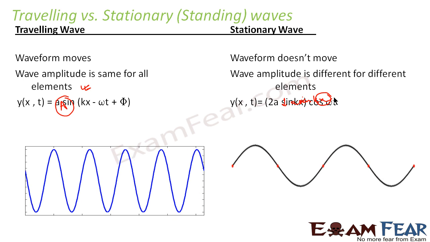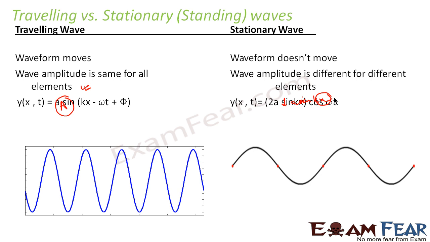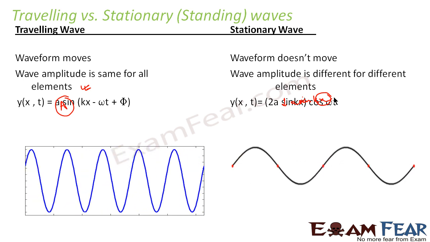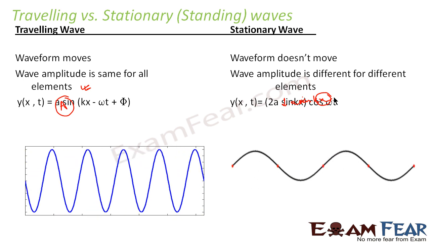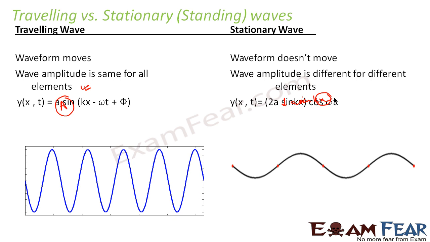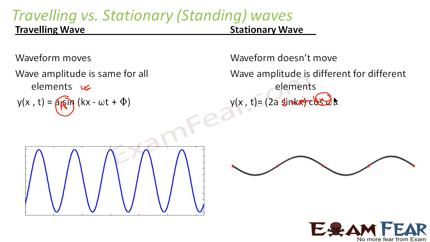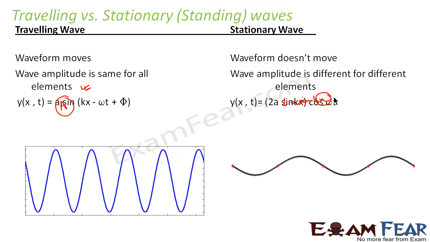So we represent a traveling wave by this equation a sine kx minus omega t plus phi, where a is the amplitude and kx minus omega t plus phi represents the phase of the wave. Whereas in case of a stationary wave, we represent it as 2a sine kx cos omega t, where 2a sine kx represents the amplitude and cos omega t represents the time variation.